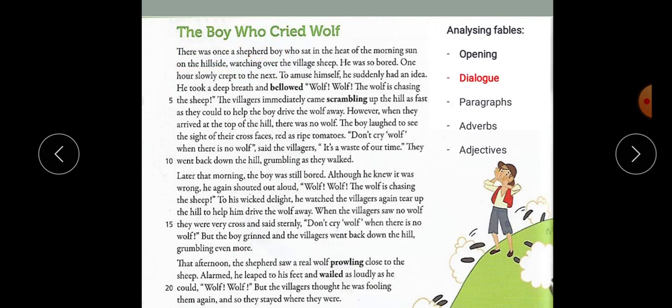Moving on to the dialogue. The writer makes use of dialogue here when he says, "Wolf, wolf." The wolf is chasing the sheep. Here the shepherd is the one who speaks. And we know this is speech because the writer uses speech marks at the beginning and ending of the speech. He also uses speech in "Don't cry wolf" when there is no wolf. And then this is followed by the speaker who are the villagers.